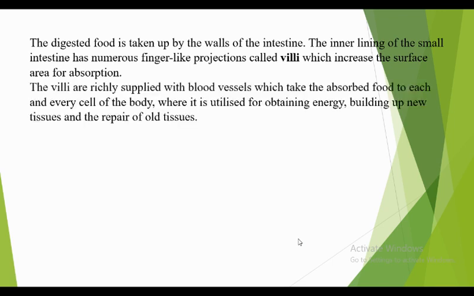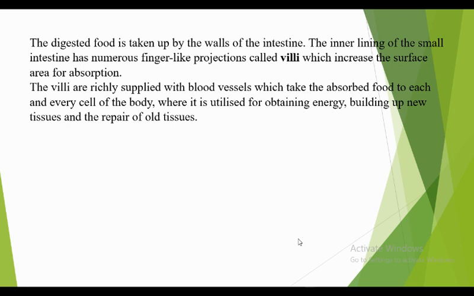Then the villi are richly supplied with blood vessels, which take the absorbed food to each and every cell of the body, where it is utilized for obtaining energy, building up new tissues and repairing old tissues. The villi are connected with blood vessels, which supply the absorbed food to every cell.